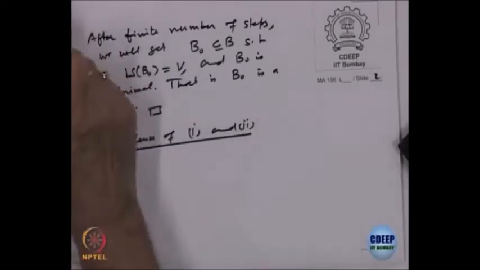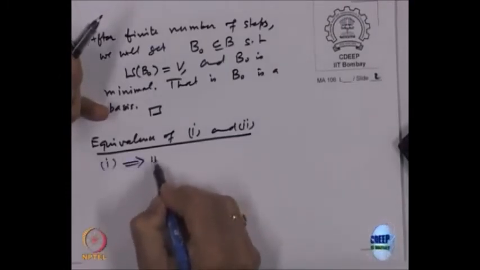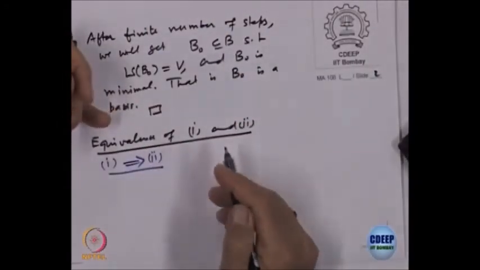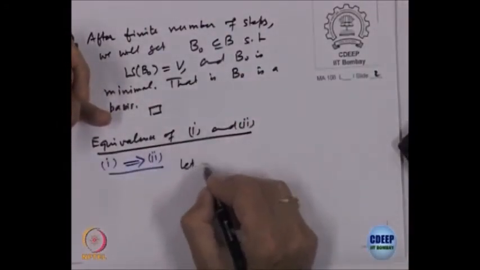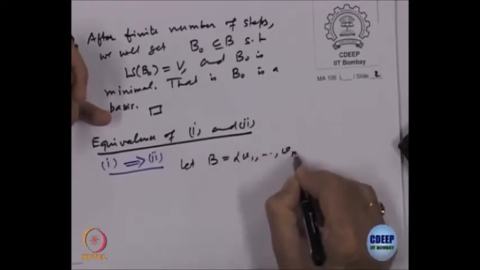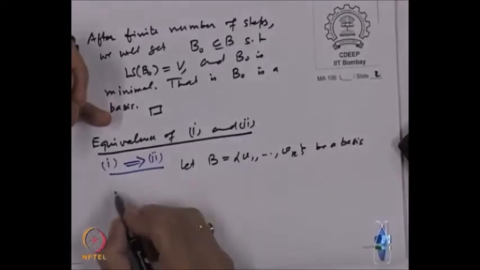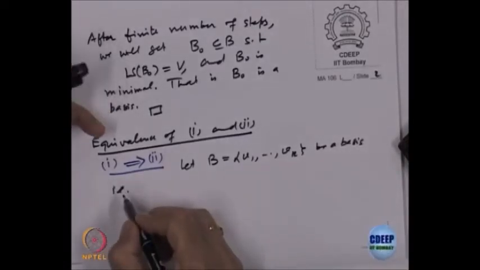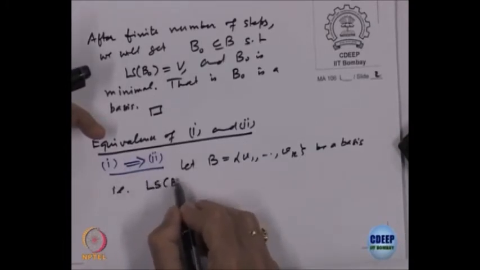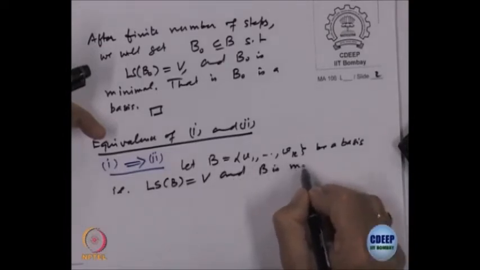Let us look at one way of the implication first: 1 implies 2. What does statement 1 give? Let B equal to V 1, ..., V k be a basis. That is what is given to us: the linear span of B is equal to V and B is minimal.